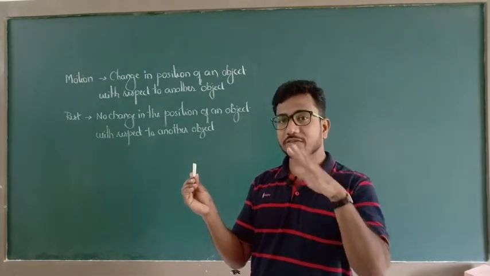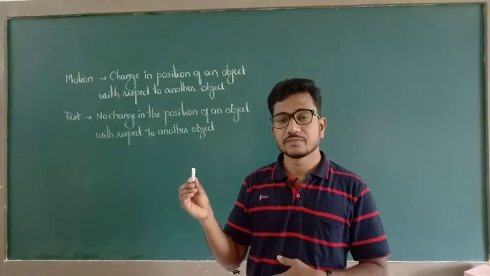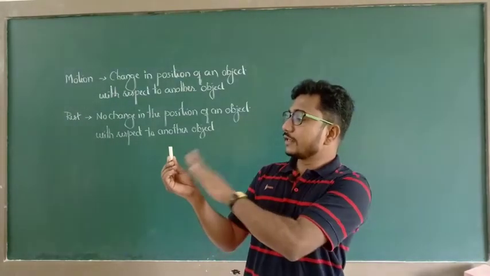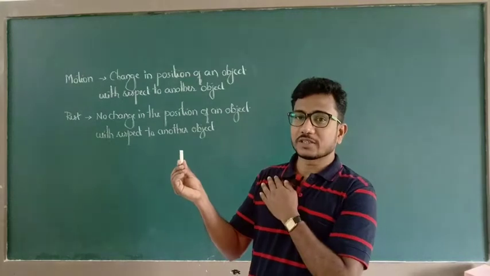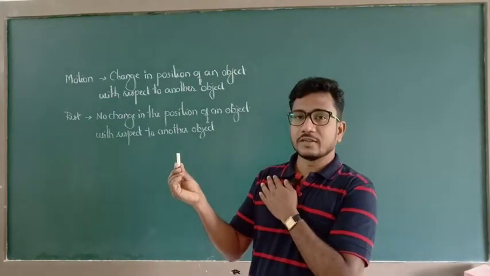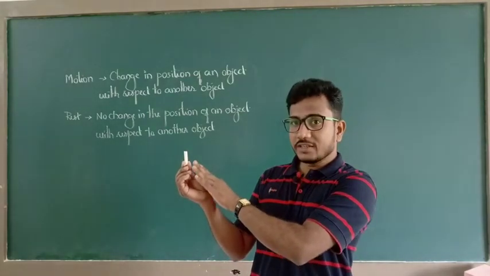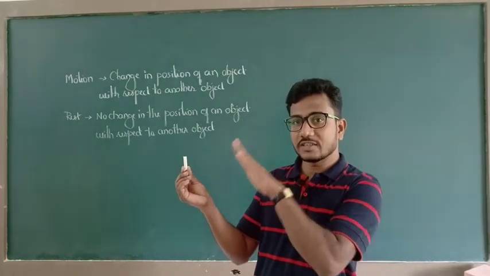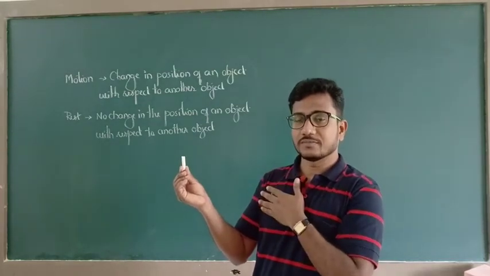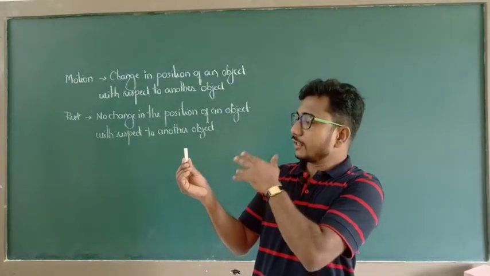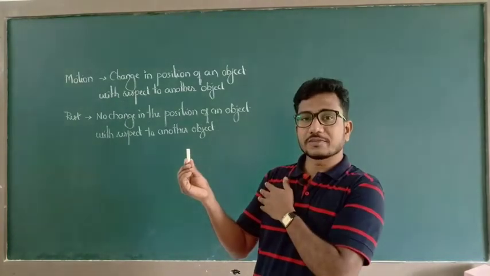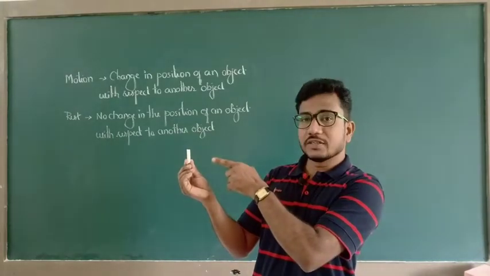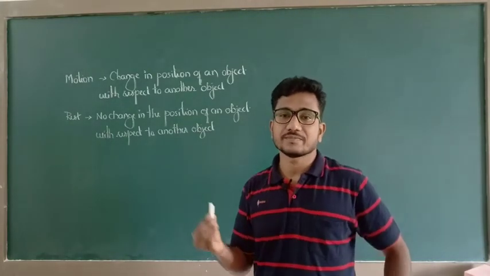I am in a stationary frame of reference. If suppose there is no change in position of this object, this object is under a stationary frame of reference and I am also in a stationary frame of reference. Here there is no change in position of the object, then the object is said to be at rest.